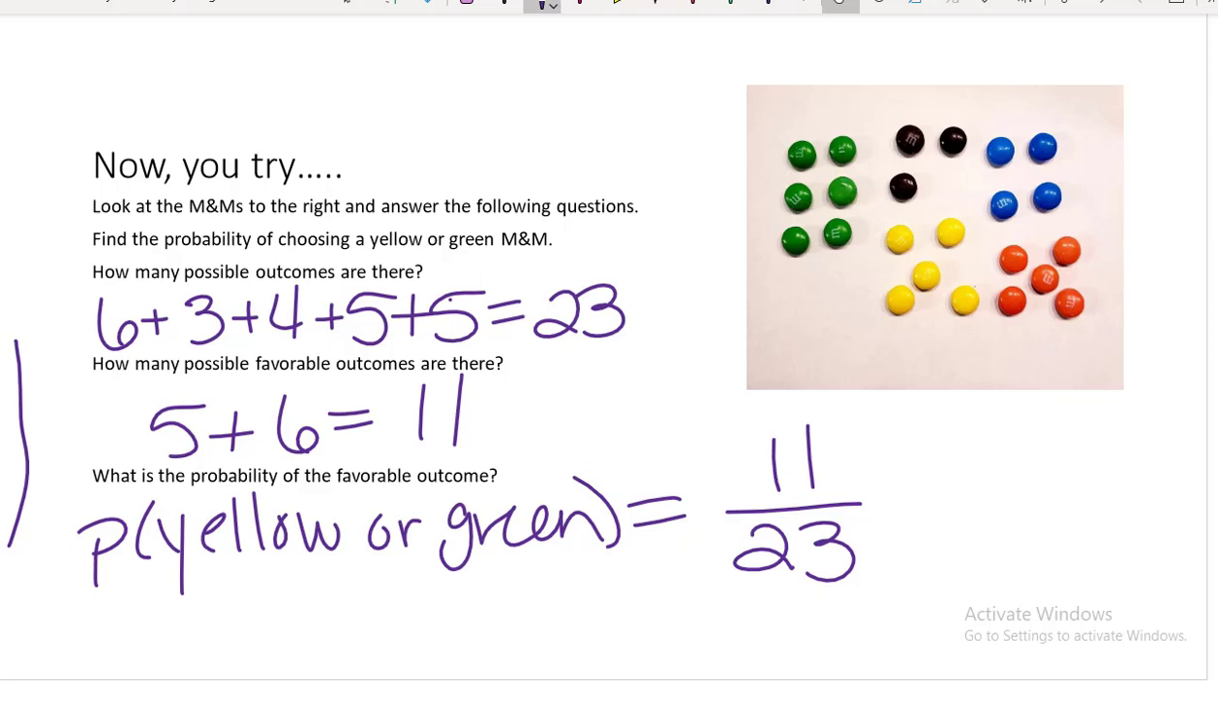So that is how we would find probability. And probability can be expanded to looking at one die, multiple dice. It could also be expanded to looking at spinners or many other, or lottery events.